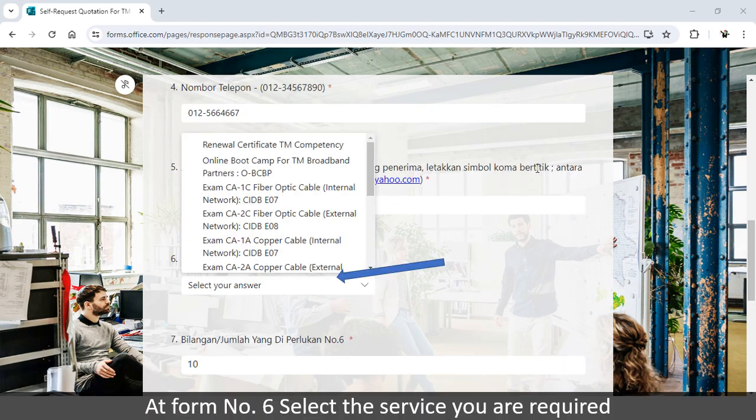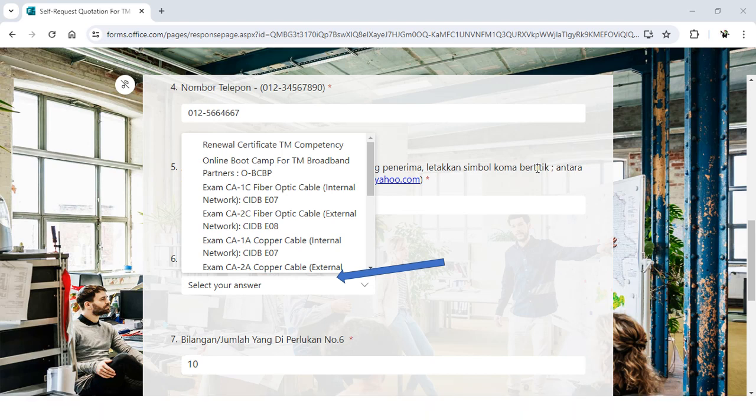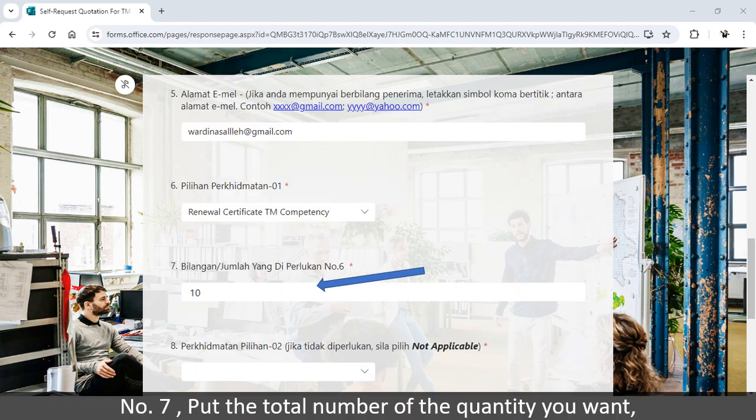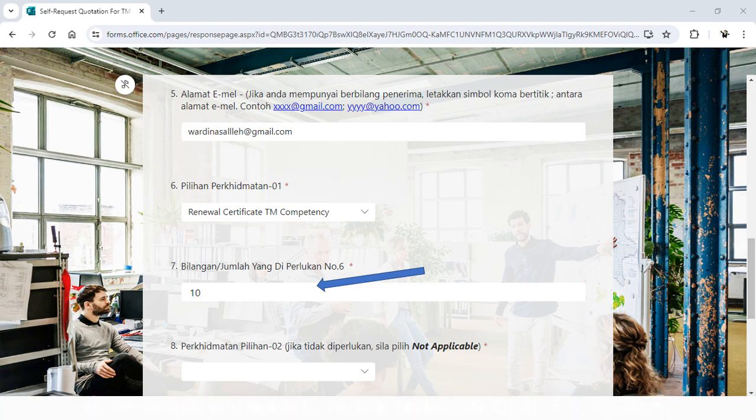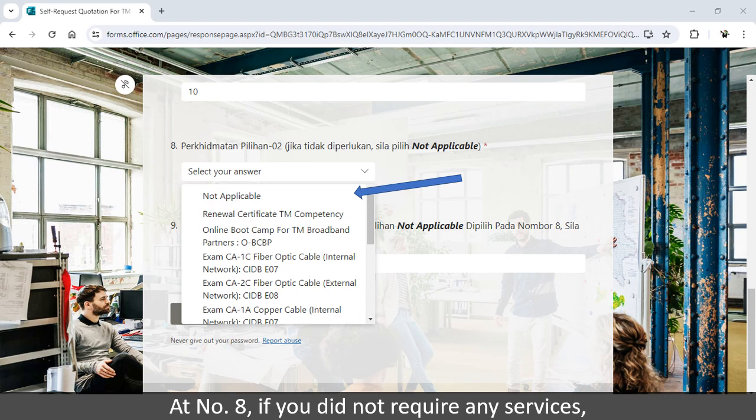At form number 6, select the service you require. At form number 7, put the total number of the quantity you want. For example, you want to renew certificate CA1C equals 5, CA2C equals 5, so the total is 10 certificates. At form number 8, if you do not require any services, please select Not Applicable.